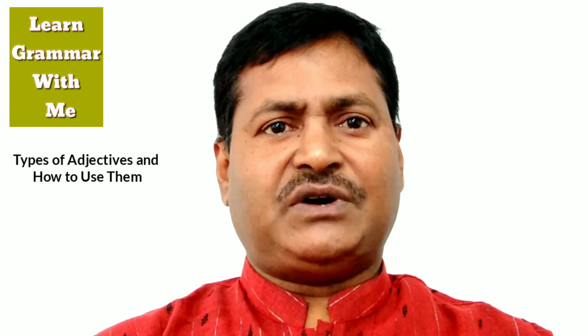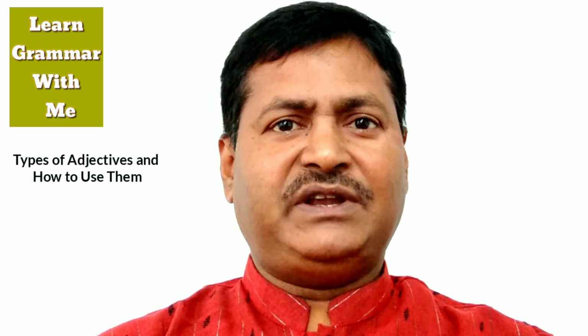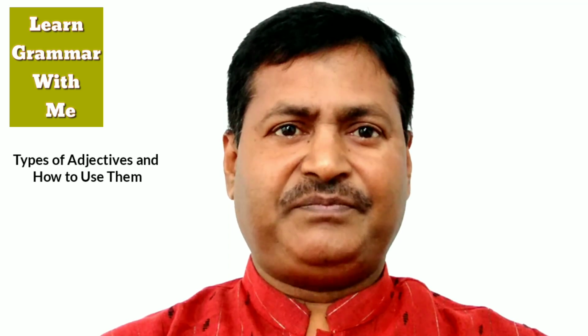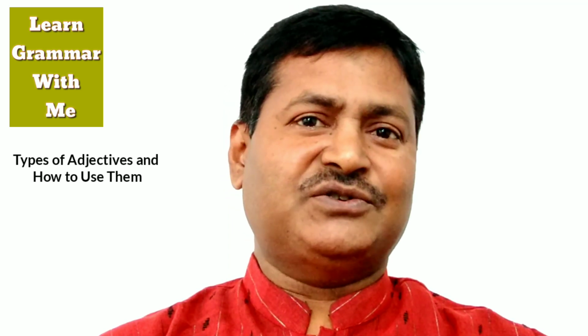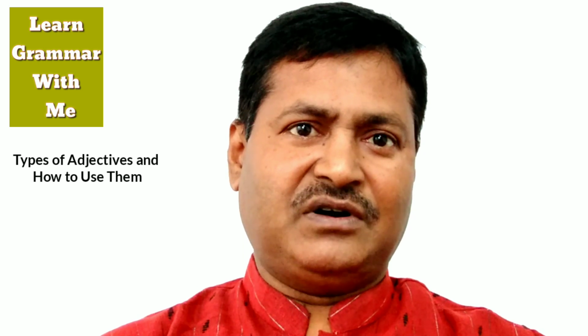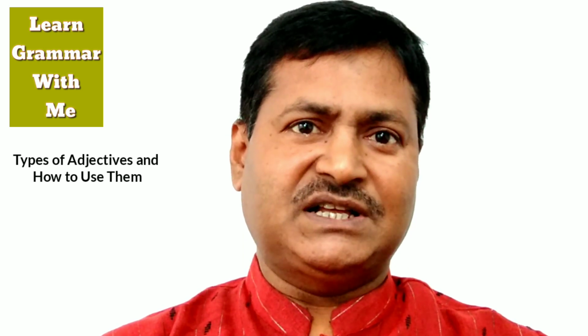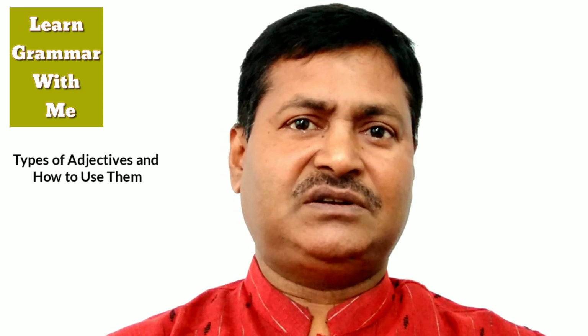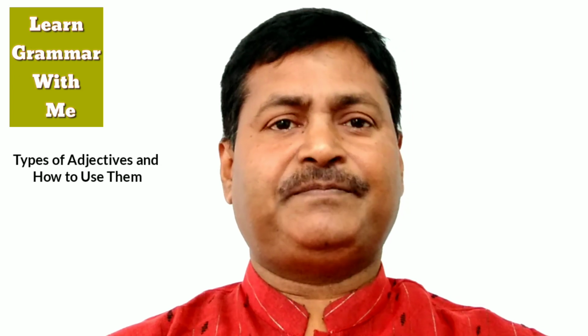Common types of adjectives. We are going to briefly examine 13 different types of adjectives. If you would like to learn about each type of adjective in more detail, you can check out all our amazing guides to the different kinds of adjectives.